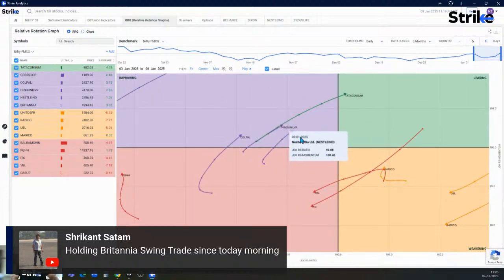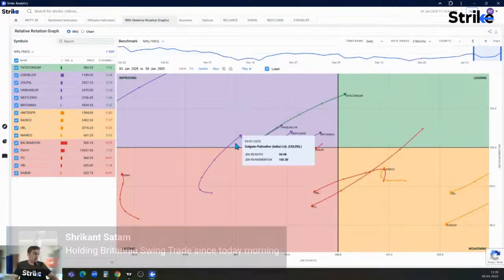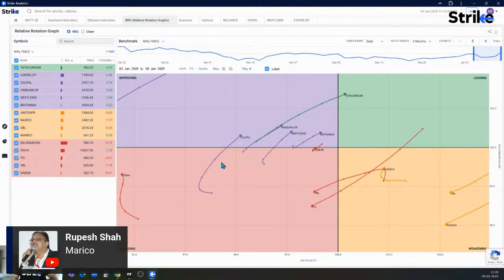Britannia, Nestle is what we discussed. Even Colgate-Palmolive has just crossed the border from lagging to improving. Now we have to see whether Colgate-Palmolive's move up over here is sustaining or it's going down again. All right. Let's look at Britannia in detail.